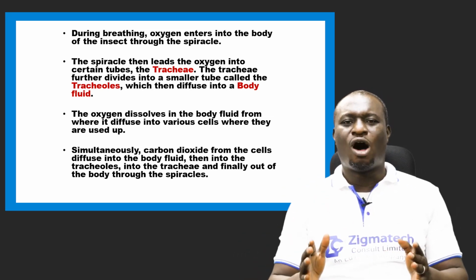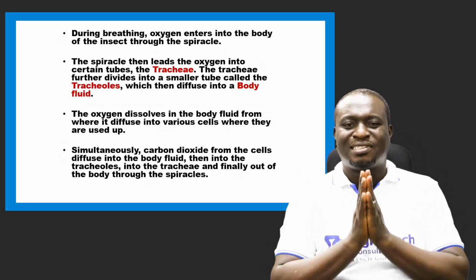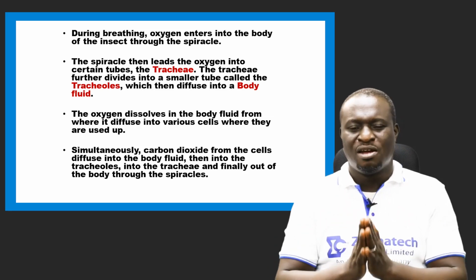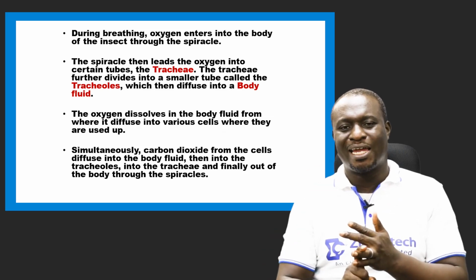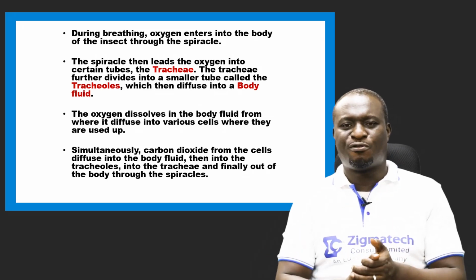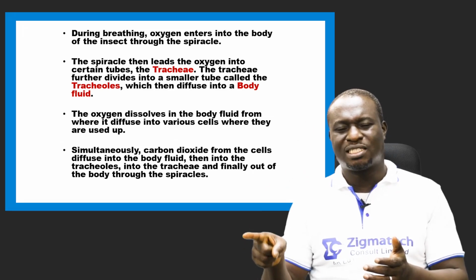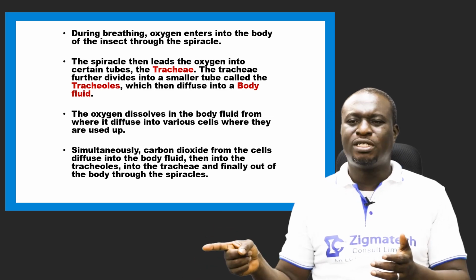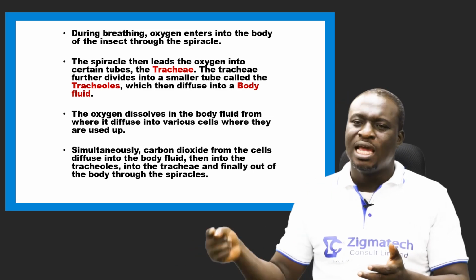So this is how gaseous exchange or respiration takes place in the body of an insect. Remember, it is from the spiracle through the tracheae, from the tracheae through the tracheoles, from the tracheoles into the body fluids, from the body fluids it diffuses into the cells, the body cells and tissues where it is being used up, and then simultaneously carbon dioxide diffuses out from the body cells and tissues into the